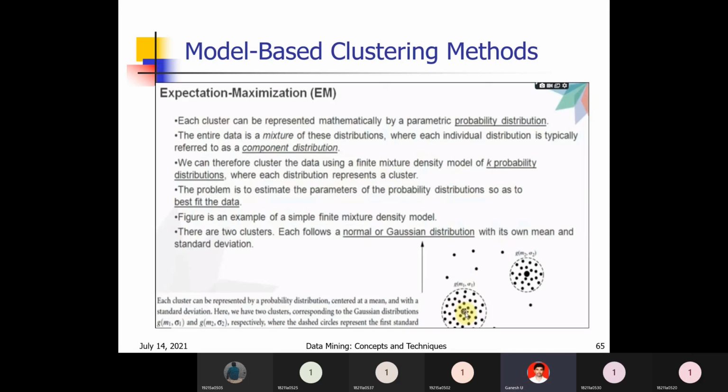Expectation maximization. Each cluster can be represented mathematically by a parametric probability distribution. So for each and every cluster, from the probability distribution, these elements form this cluster with a probability of, say, 90%, 0.9, or 80%, or 50% probability.